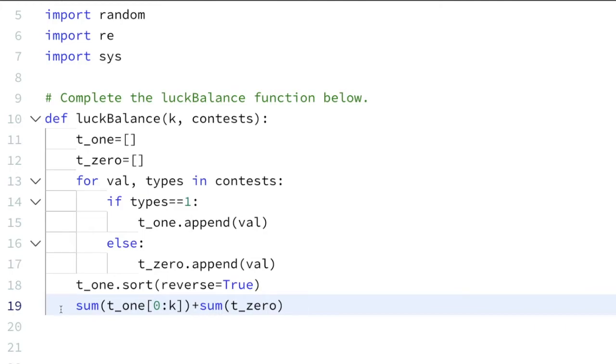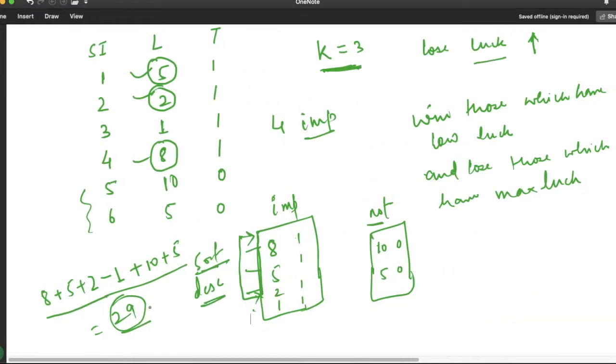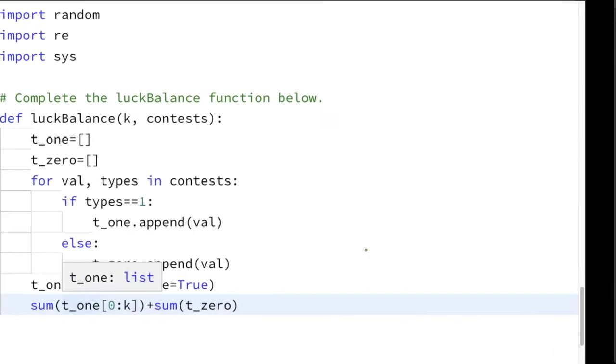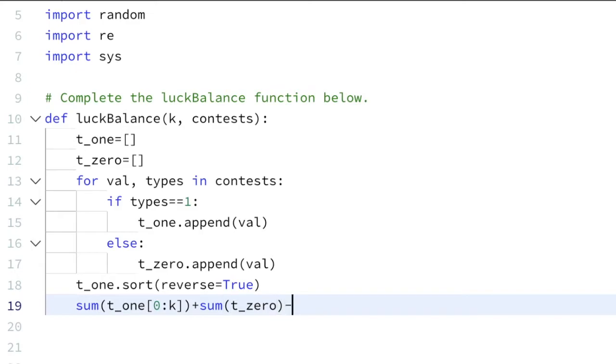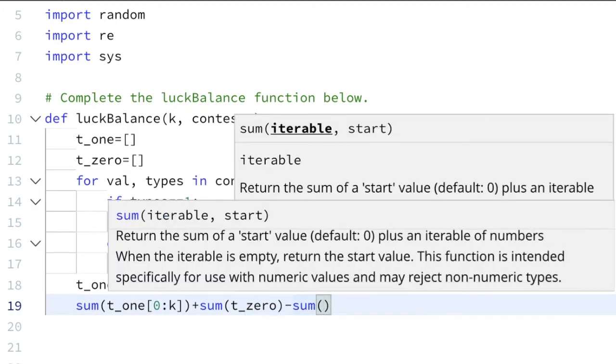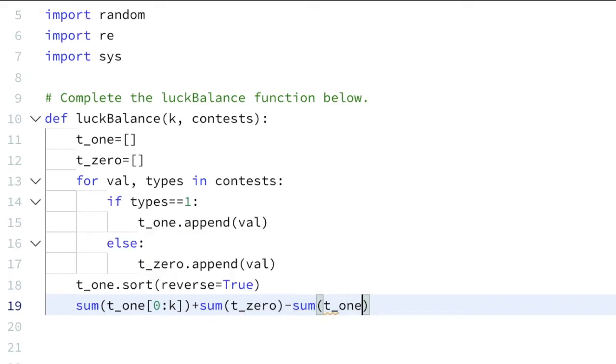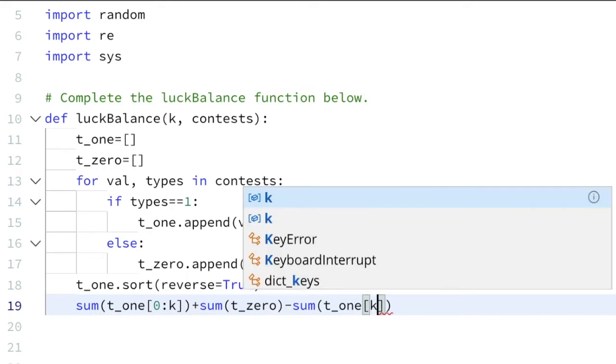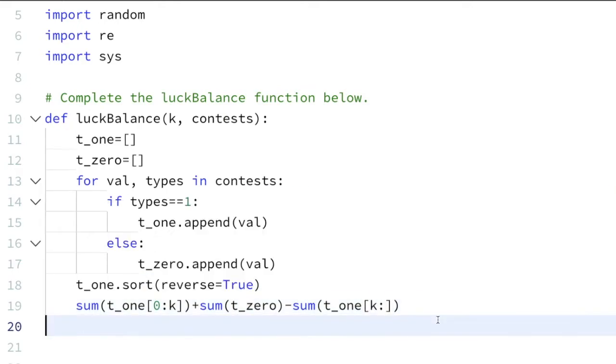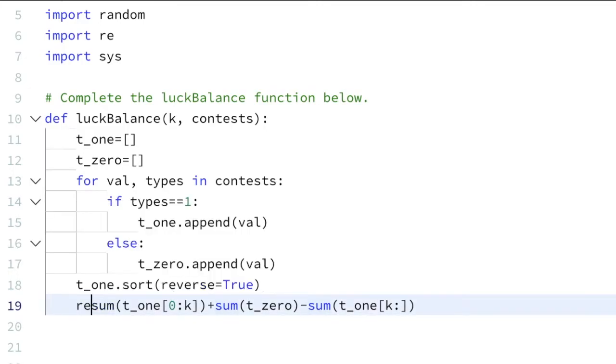Now we added up to k and this one. Now after k we have to decrease the value, means minus sum of the important one from the value k to the last, and we have to return this as our answer.